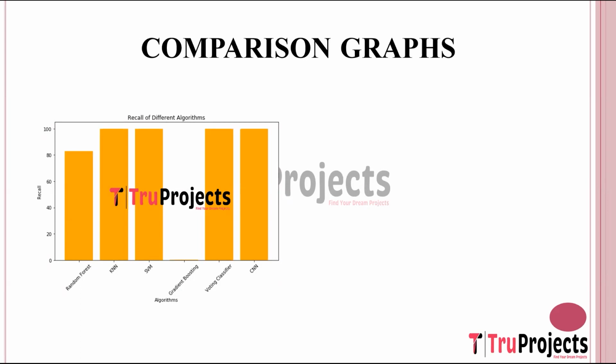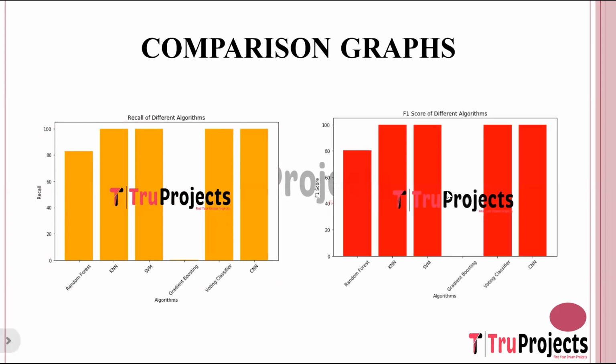Recall, also known as sensitivity or true positive rate, measures the model's ability to correctly identify all relevant instances in the dataset. It calculates the ratio of true positives to the total number of actual positive instances, true positives plus false negatives. This is F1 comparison graph. Here on the x-axis, we have algorithm name, and on the y-axis, we have F1 score.